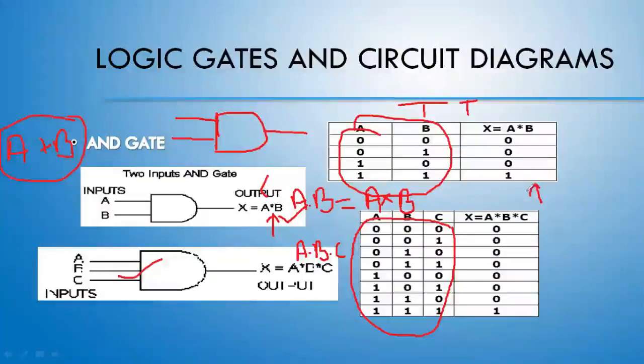As in the first slide, I have shown you that if you are having AND gate, then according to AND gate, the output will be 1 only and only when both the inputs have the value 1. So I am having A, which is 1 at the last row, B, which is 1 at the last row, and that is why in the output at the last row we are having 1. Otherwise we are having only 0.